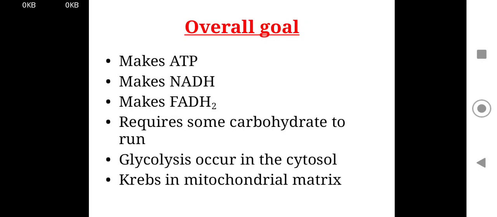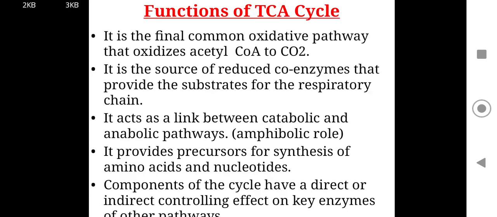This is the TCA cycle or Krebs cycle. The overall goal of this cycle is to make ATP, NADH, and FADH2, and it requires some carbohydrate to function, with some biosynthetic reactions and intermediates of reactions. Glycolysis occurs in the cytosol, while the Krebs cycle operates in the mitochondrial matrix.